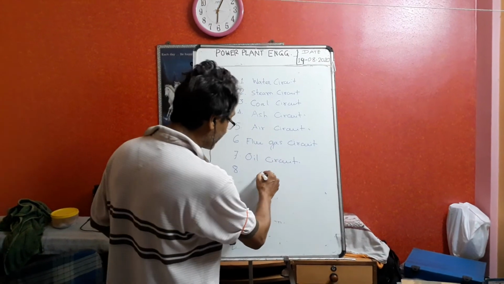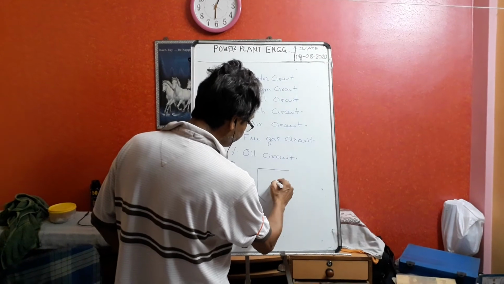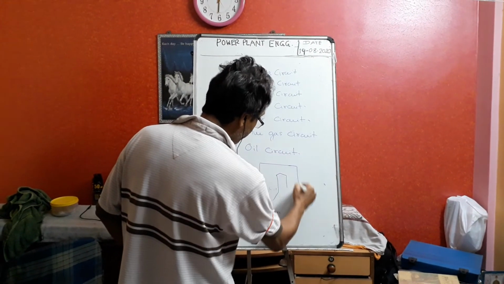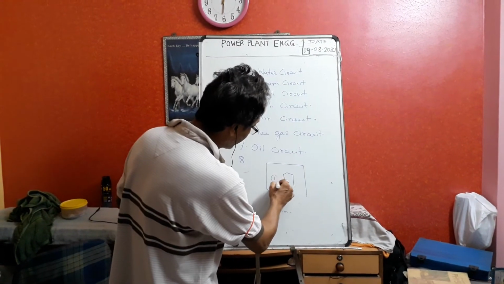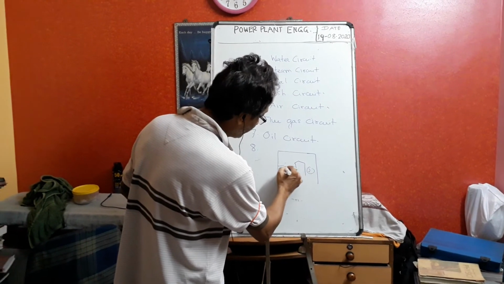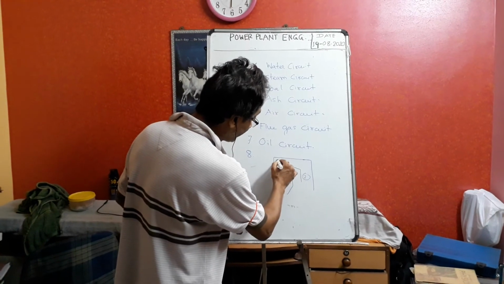In the boiler circuits we have seen, the boiler is two pass. So this is pass 1 and this is pass 2. And we are firing here. This is the combustion zone. Here the firing takes place. We are injecting the coal and diesel. So this part is called the radiant zone.